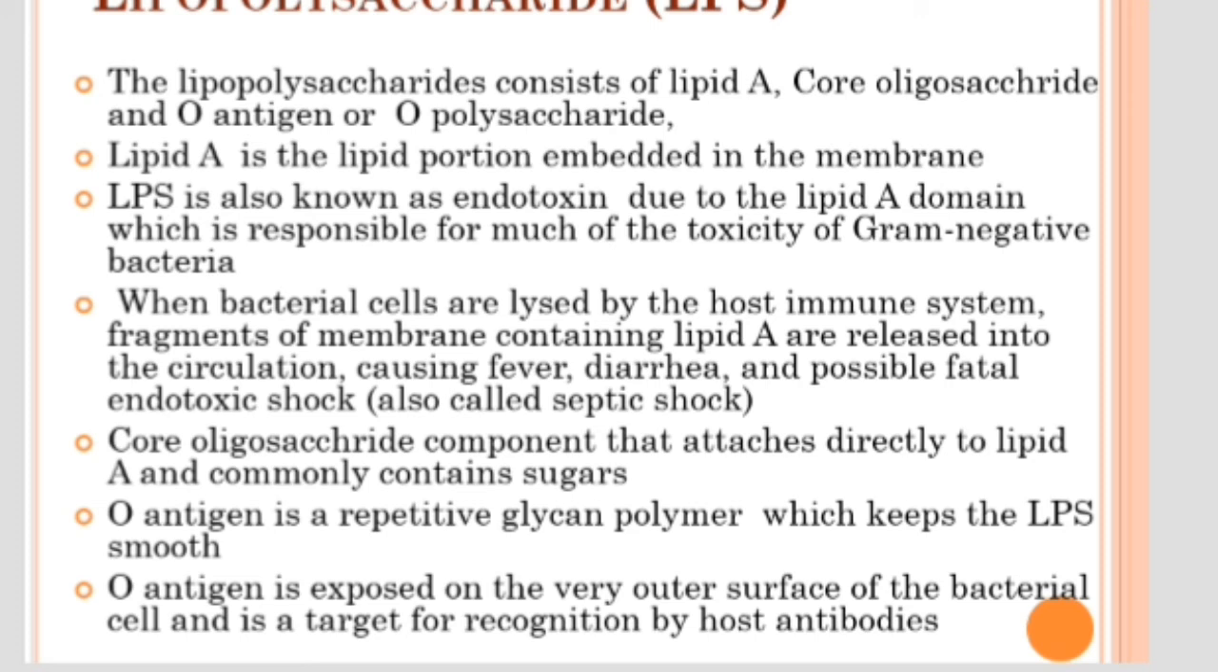Lipopolysaccharide is composed of lipid, core oligosaccharide, and O antigen or O polysaccharide. The lipid portion is responsible for the toxicity. The core oligosaccharide is connected to the lipid and is made up of sugars. The O antigen is made up of a repetitive glycan polymer, provides smoothness to the LPS, and is exposed on the outer surface, which helps host antibodies recognize the particular bacteria.